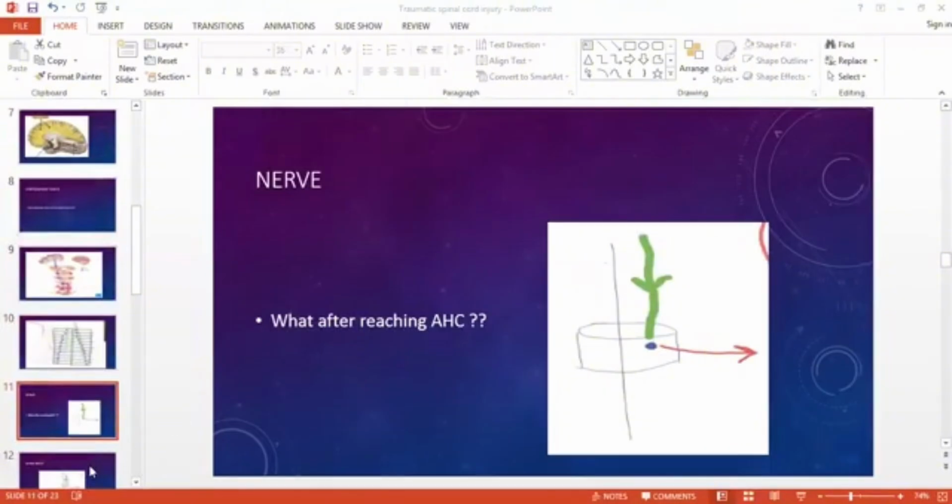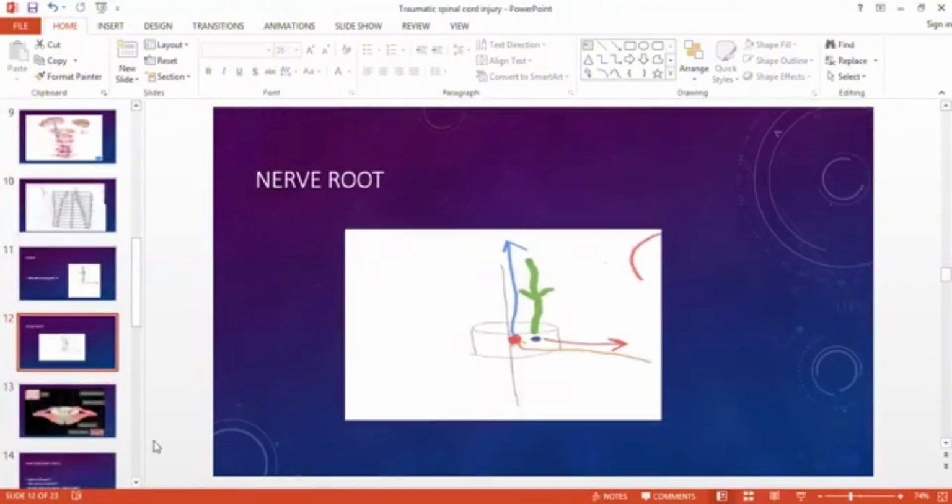In the next picture I want to show you what happens after the corticospinal tract ends at the anterior horn cell: from the anterior horn cells originates the nerve root. In the nerve root, there are two components.